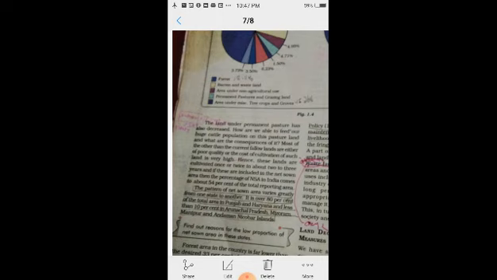Most of the fallow land other than current fallow is either of poor quality or the cost of cultivation of such land is very high.